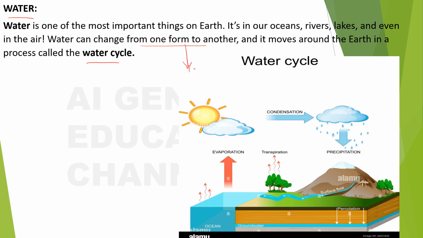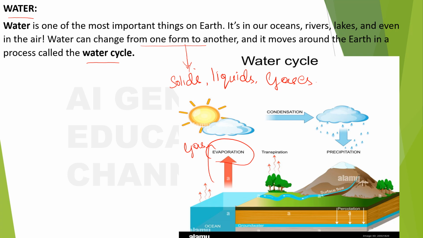What are the forms of matter? Solids, liquids, gases, right? Do you remember this concept? So the water changes from being liquid to water vapor. What is water vapor? Water vapor is a gas. Okay. So through the process of evaporation, the water becomes water vapor. Okay. And then I'll tell you, this is the water cycle.